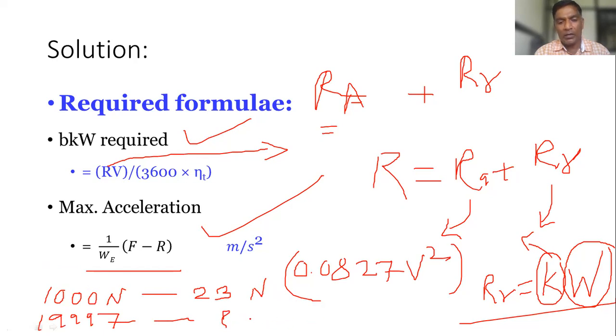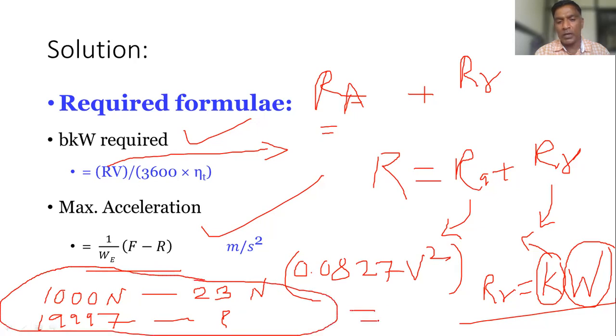We can get it by writing 19,997 divided by 1000 into 23. So for 1000, it is 23; then for 19,997, how much? Accordingly we can get the value of this R, and this is about the maximum acceleration.